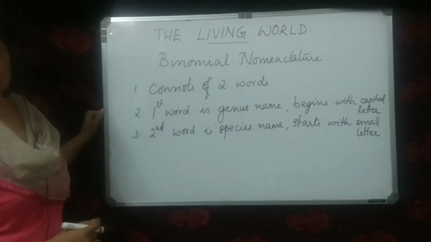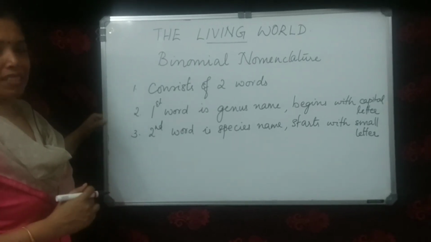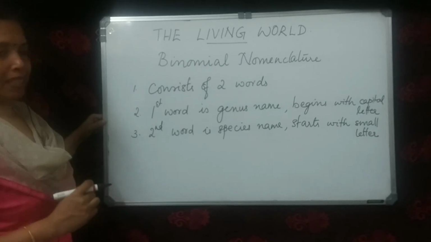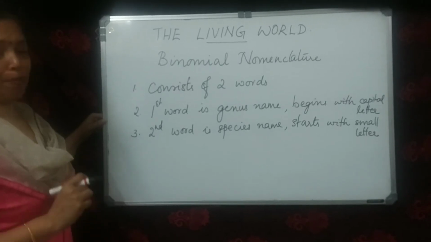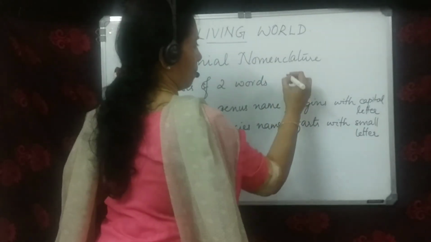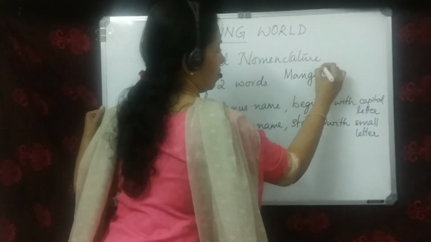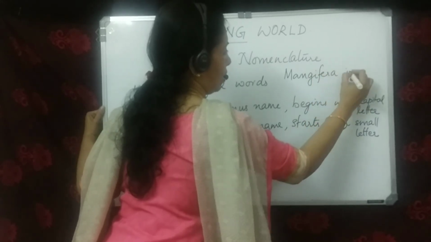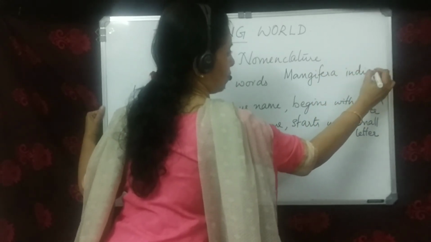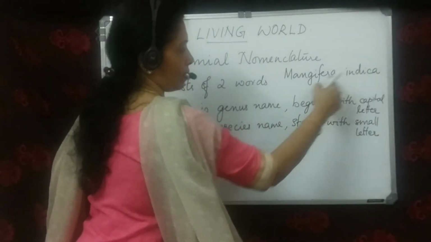Now, for example, if we take the binomial nomenclature or the scientific name of mango, what is it? Mangifera indica. Mangifera indica is the scientific name of mango. Here we use two words.